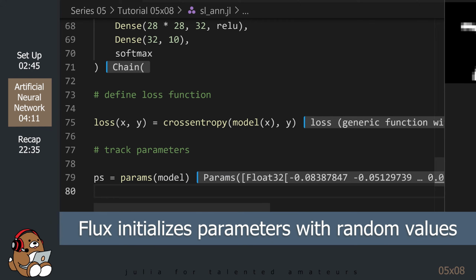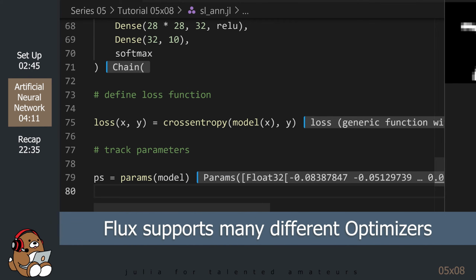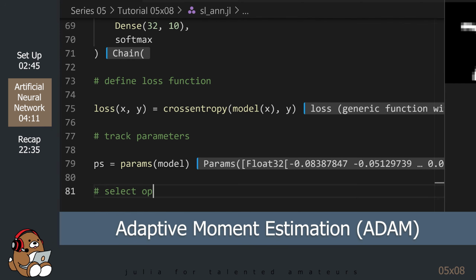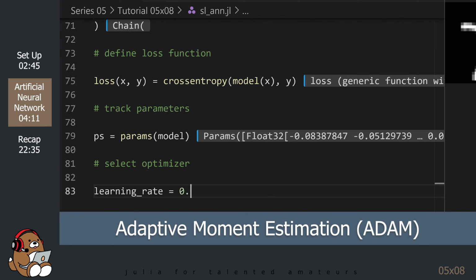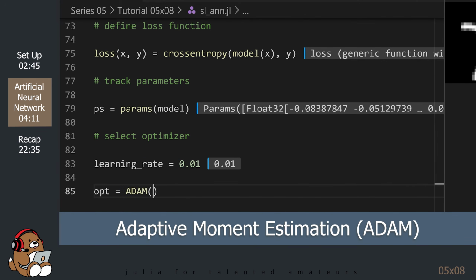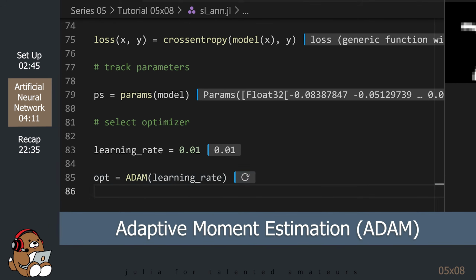Next, we need to select an optimization algorithm that will determine how our computer will, quote unquote, learn the data. There are several different optimizers used in deep learning, and the Flux.jl package supports all of the commonly used optimizers. Today, we're going to use an optimizer called ADAM, which is short for Adaptive Moment Estimation.